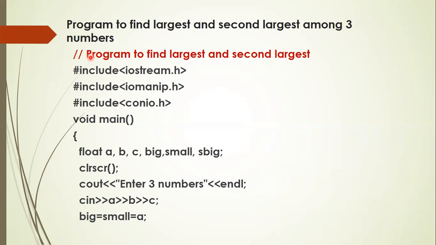The C-style comment, slash star ending with star slash, can be used when the comment consists of more than one line, but double slash should be used for each line. So this is a single line comment entry and slash star is a multi-line comment entry.